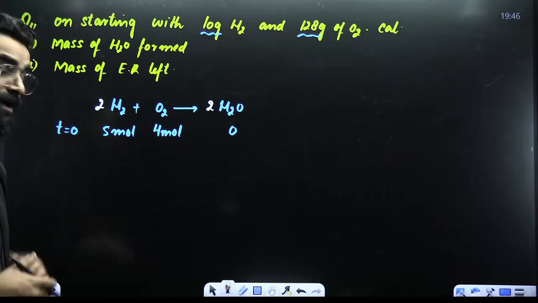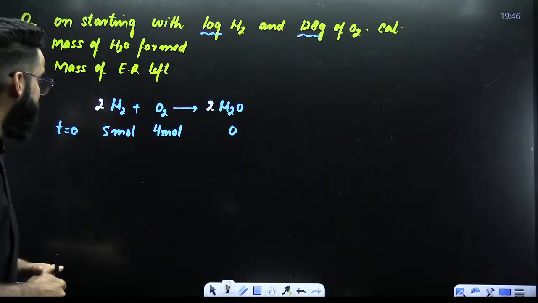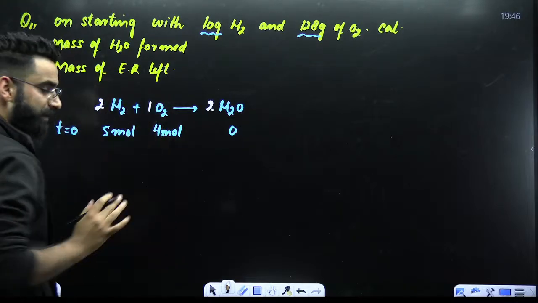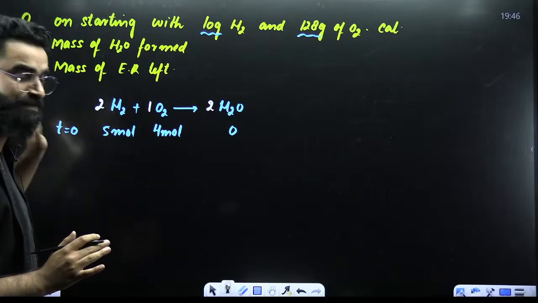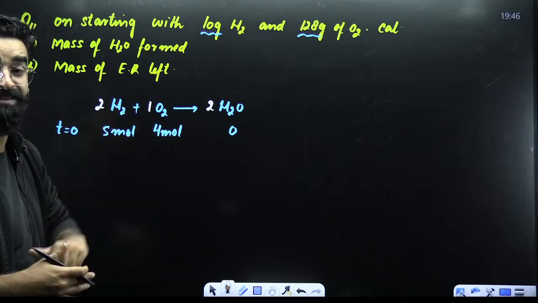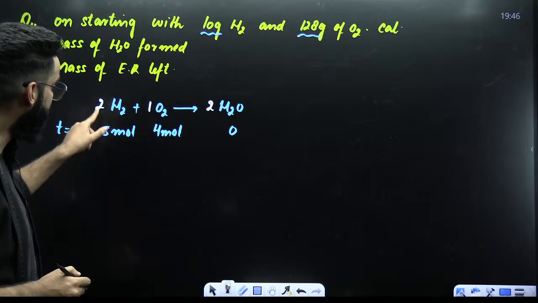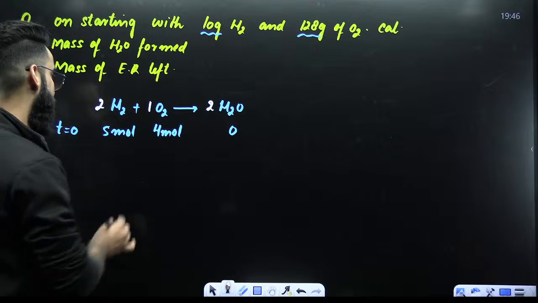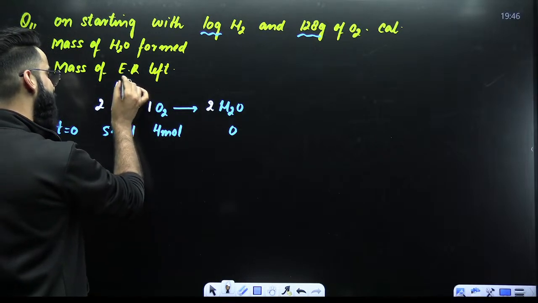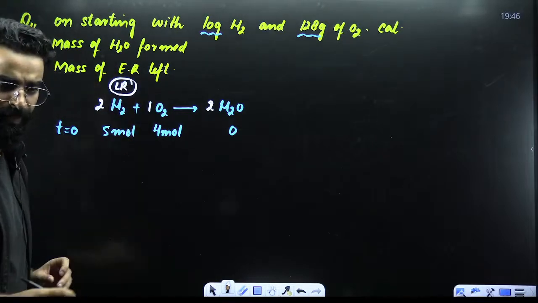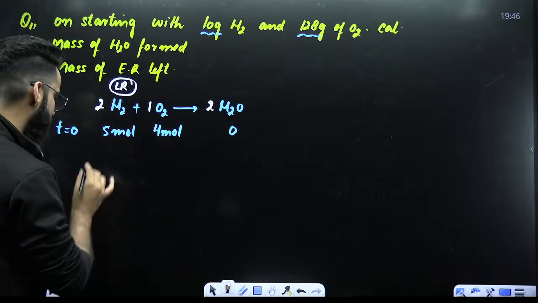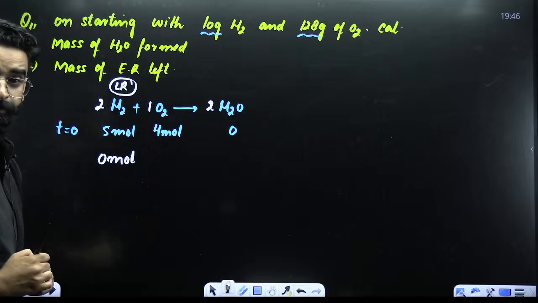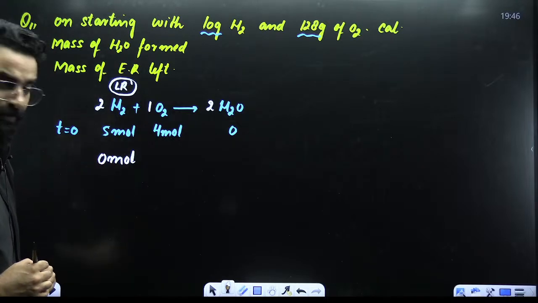After balancing the reaction, what are you supposed to do? Identify the limiting reagent. How exactly will you identify the limiting reagent? Given moles divided by their respective stoichiometric coefficients. The one that gets the lesser value, that's the limiting reagent. 5 divided by 2, that is 2.5. 4 divided by 1, that's 4. So H2 is getting the lesser value, so I would say H2 is my limiting reagent here. If H2 is the limiting reagent, it would have got completely consumed and I'll be left with 0 moles of H2, right?